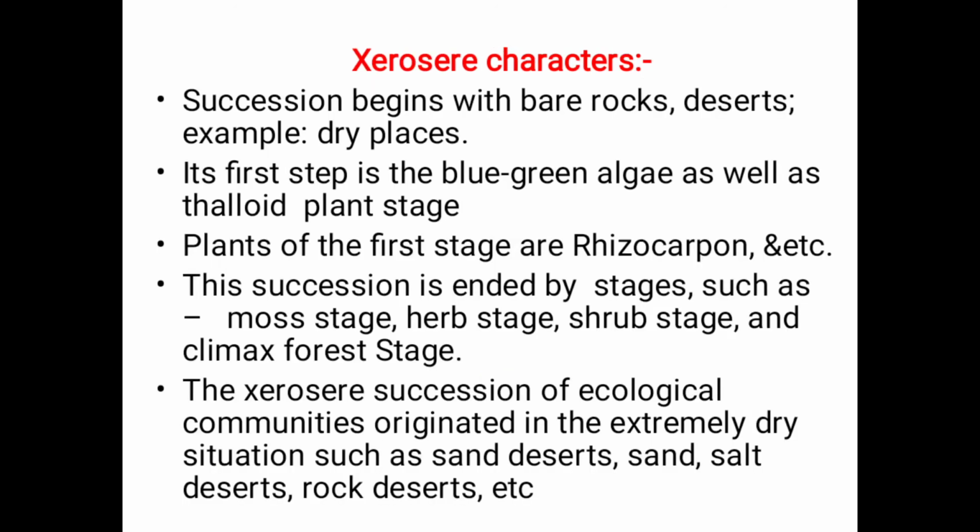And here are the characters of the xerosere. Succession begins with bare rocks, deserts, for example dry places. The first step is the blue-green algae as well as crustose lichen stage. Plants of the first stage are Rhizocarpon, etc. This succession ends through stages such as moss stage, herb stage, shrub stage, and climax forest stage.